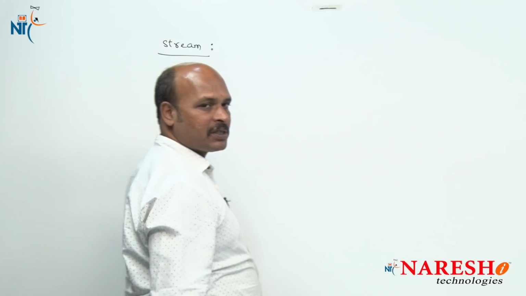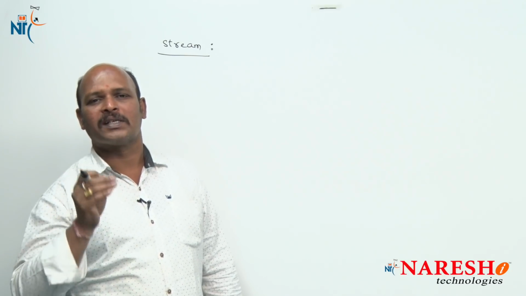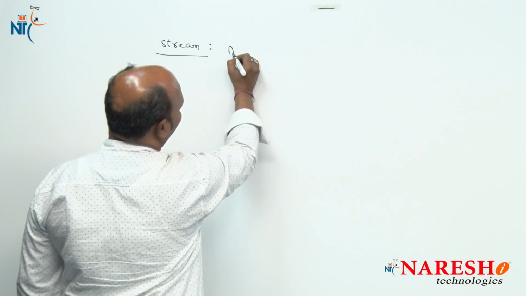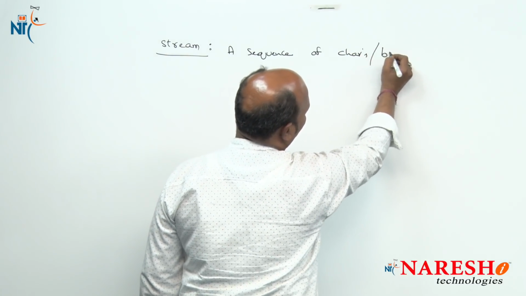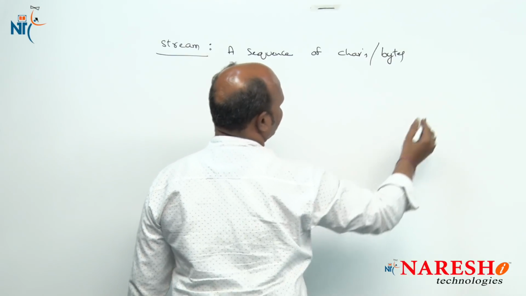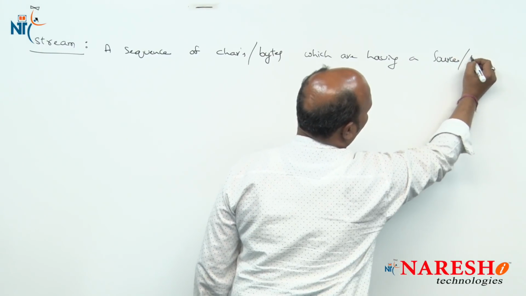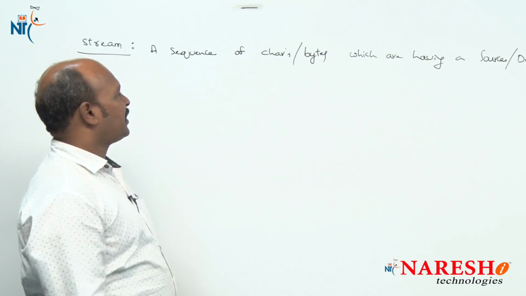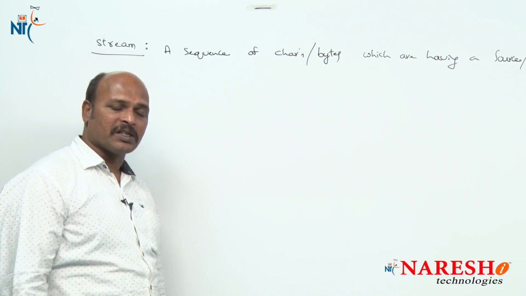A stream means a flow of characters or bytes which has a source or destination. Here stream stands for a sequence of bytes or characters which has a source or destination.